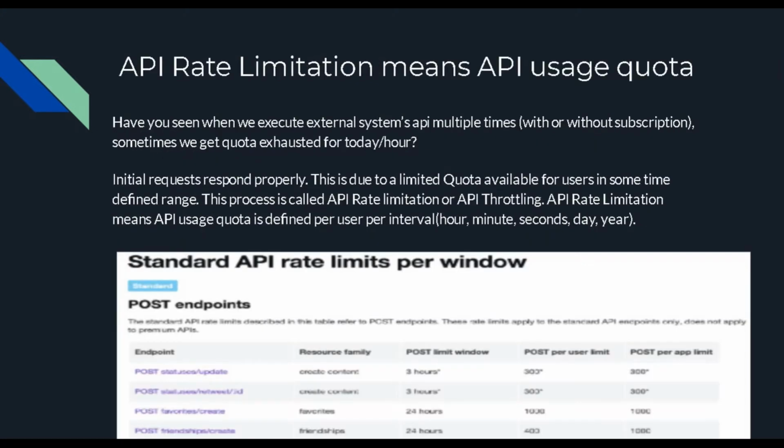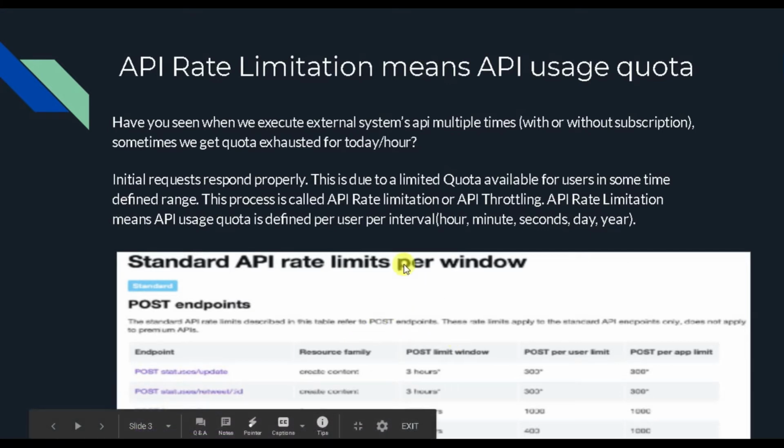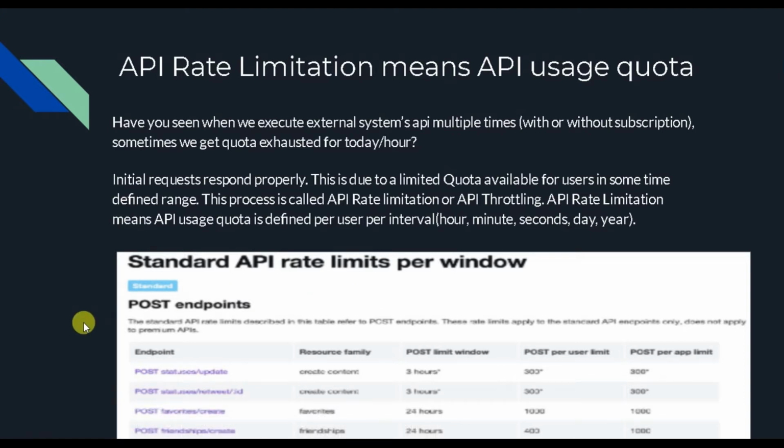Now the second thing is which are the biggest players using this rate limiting API. The screenshot I have presented here is of Twitter, which sets limits for different endpoints, because they have a developer Twitter where you can interact with their APIs, but they have made sure that users get a limited quota.